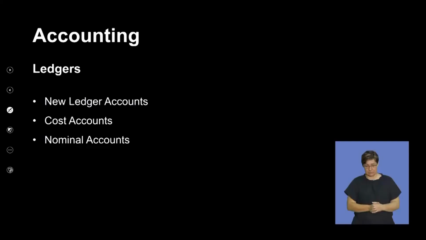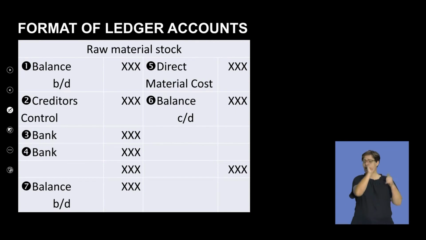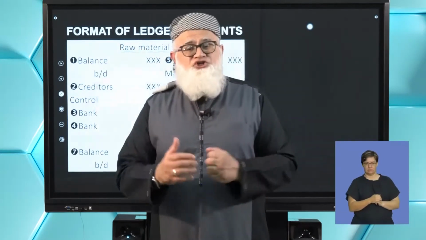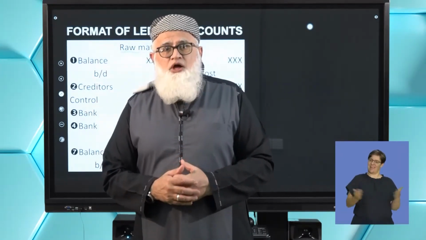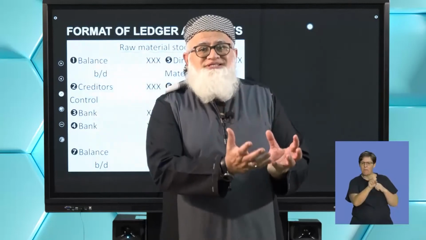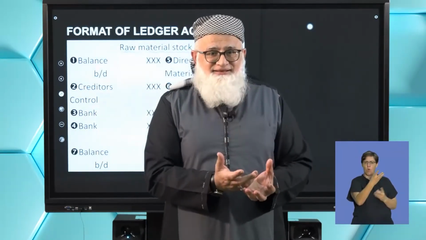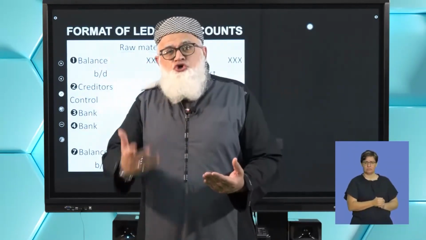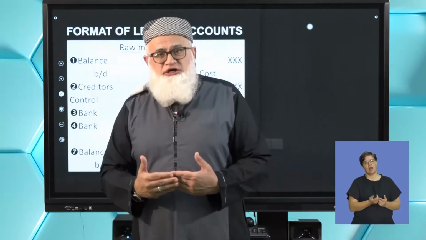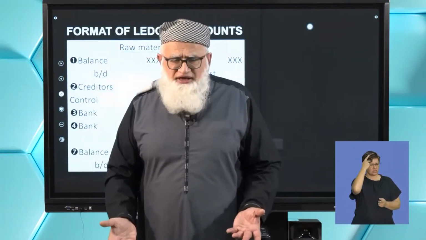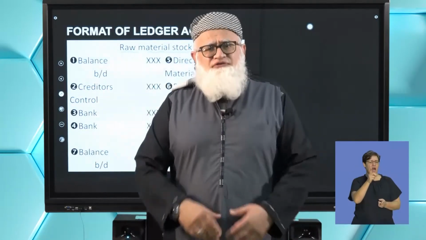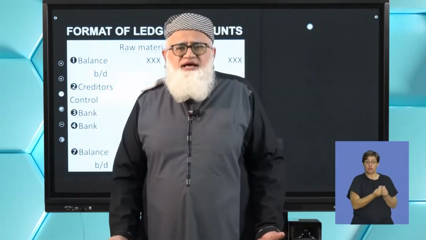Okay, and the first account that we'll be dealing with here is your raw materials stock account. Number one, when you walk into a factory at the beginning of the financial year, you're going to find that you have raw materials on hand. Let's draw on prior knowledge. You have a trading concern and you have a balance of stock at the beginning of the year.